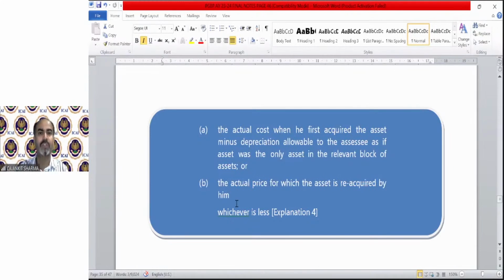The actual cost of the asset when he first acquired it, less depreciation, assuming that he never transferred it. Okay, or the actual price for which the asset is reacquired by him, whichever is lower. So if Mr. A purchased some asset and then sold it to someone and then again reacquired it, then we need to calculate the actual cost as per value A or B, whichever is less.